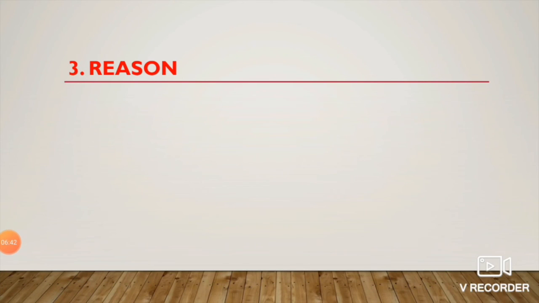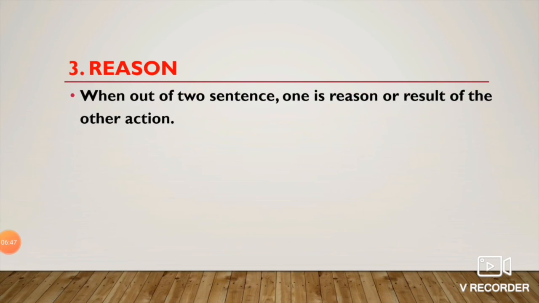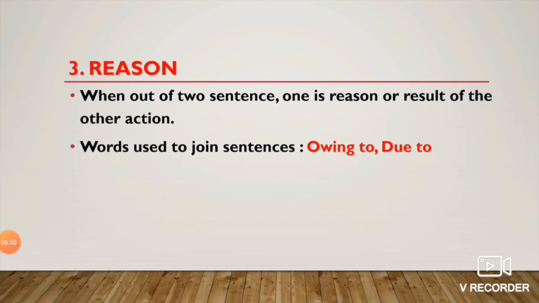Now the third situation is reason. When out of two sentences, one is the reason or result of the other action. So whenever you feel like using because, you can use words like owing to or due to join two sentences into a simple sentence. Now let us take an example.